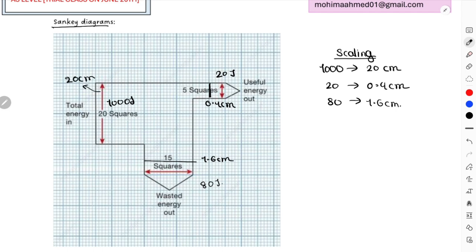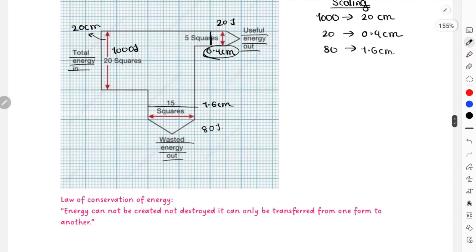And then on your diagram, you will not write the centimeters unit. You will just write down the amount of energy provided by the useful section, the waste section, and the total input. This is your useful energy output, this is your wasted energy output, and this is your total energy input. This is how you draw a Sankey diagram.